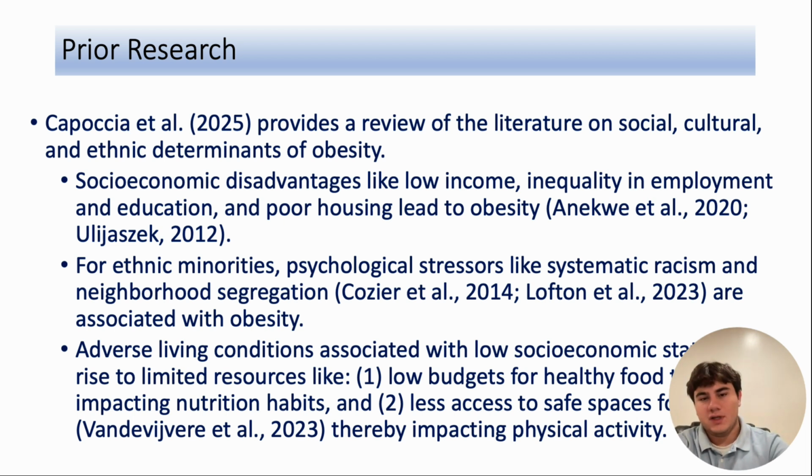For ethnic minorities, psychological stressors like systemic racism and neighborhood segregation are associated with obesity, and adverse living conditions associated with low economic status give rise to limited resources, like a low budget for healthy food impacting nutrition habits, and less access to safe spaces for exercise, thereby impacting physical activity.